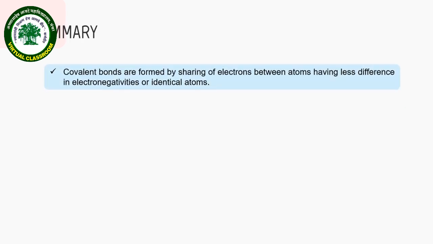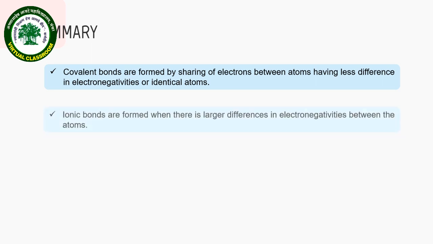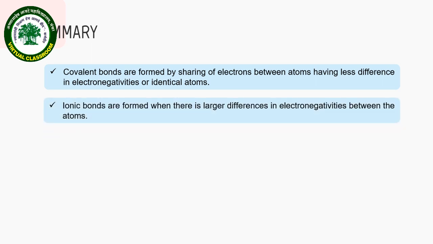To summarize this lecture, covalent bonds are formed by sharing of electrons between atoms having less difference in electronegativities or identical atoms. Covalent bonds are considered the stronger bonds. Ionic bonds are formed when there is a large difference in electronegativities between the atoms.